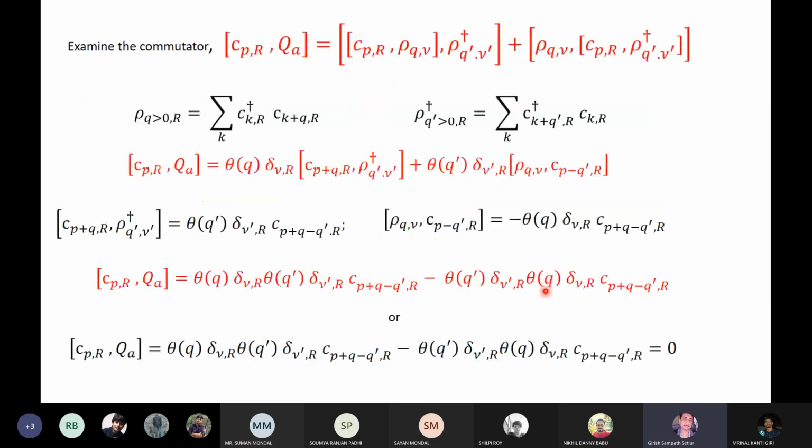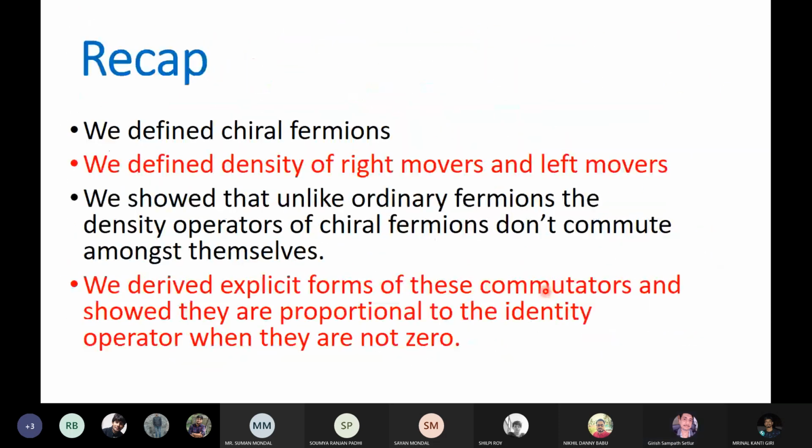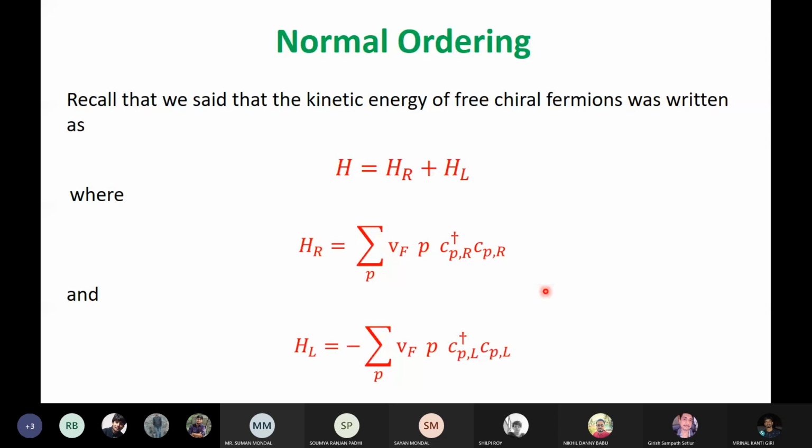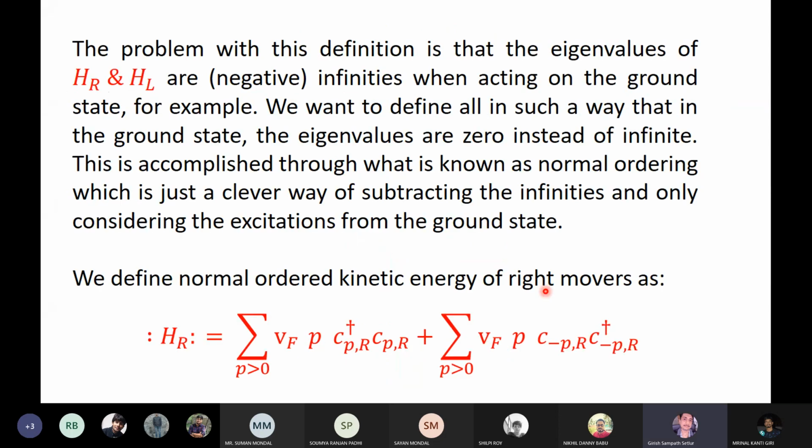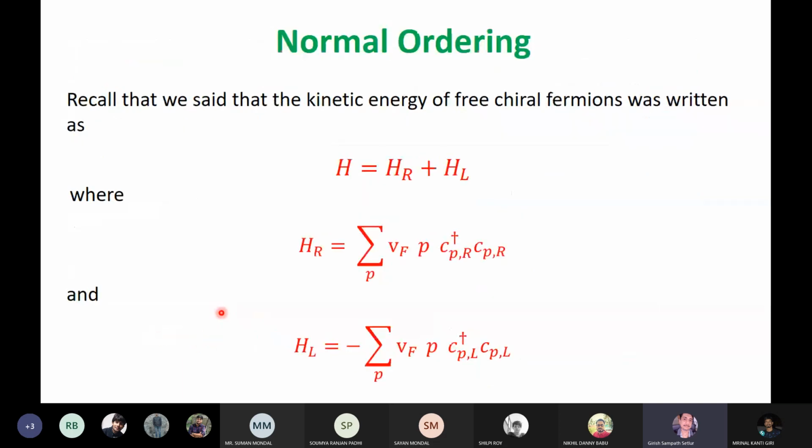So this has a problem. You can define something called the normal ordered version of the right mover kinetic energy. Remember that the kinetic energy of right movers is like this. If you're very careless about your infinities, you're going to define it this way.